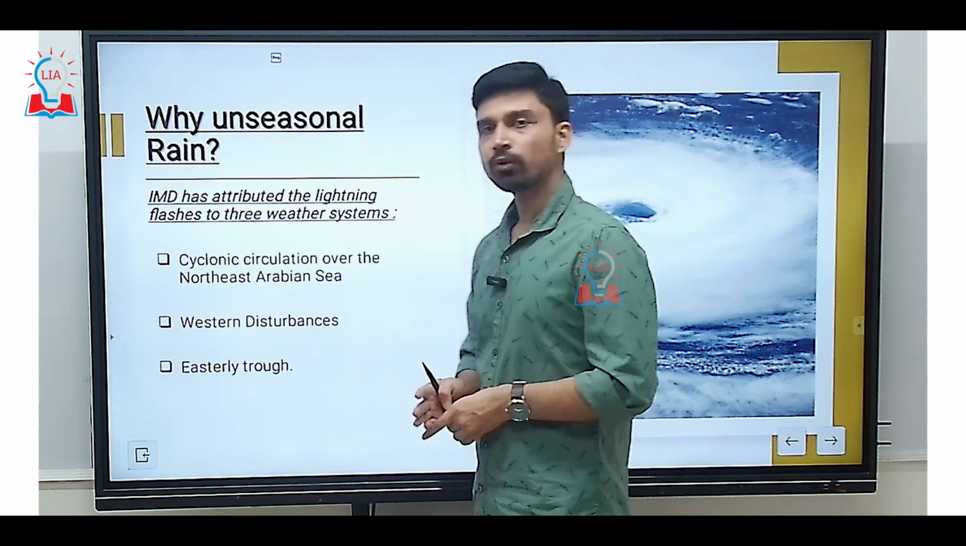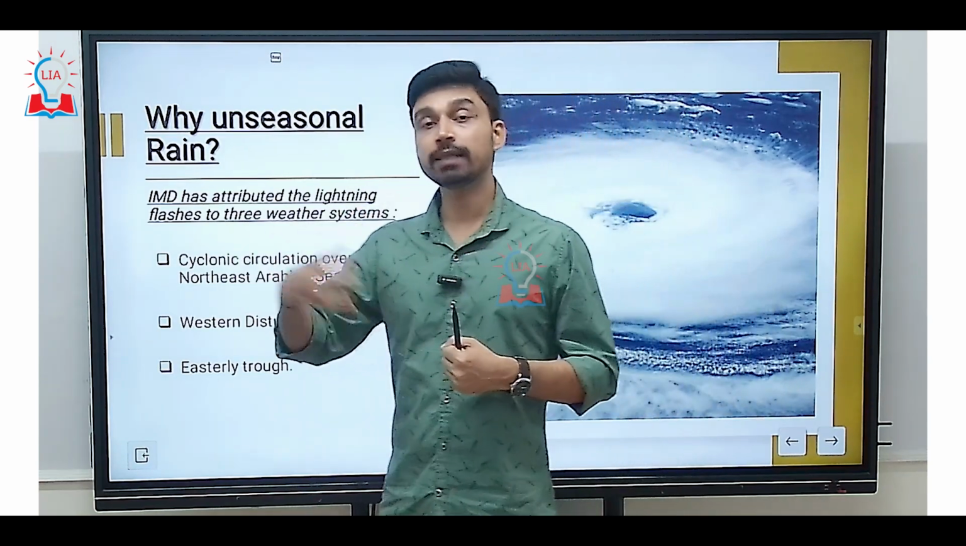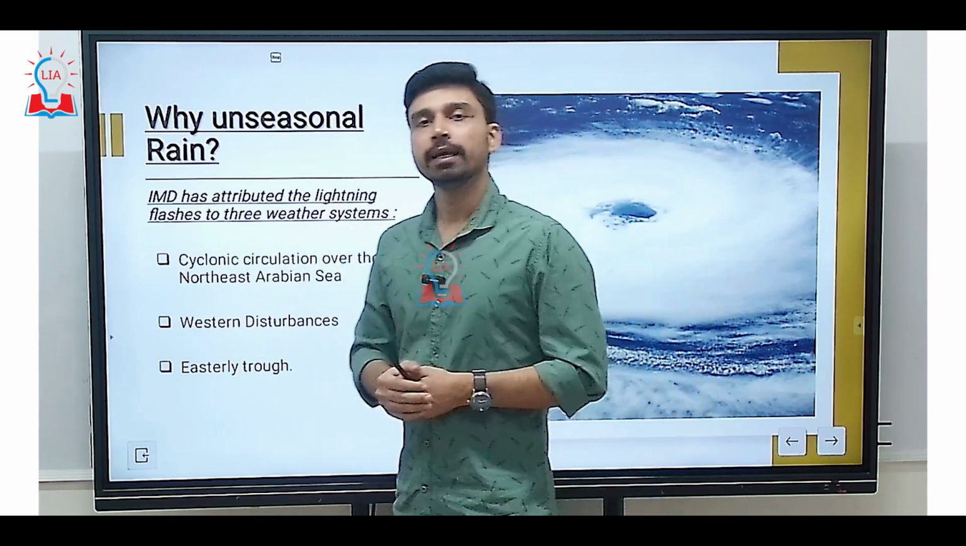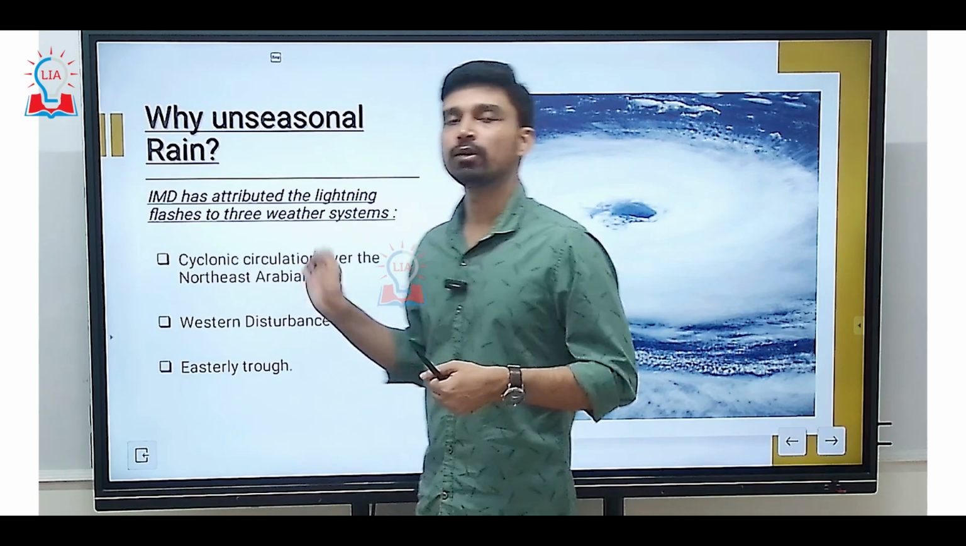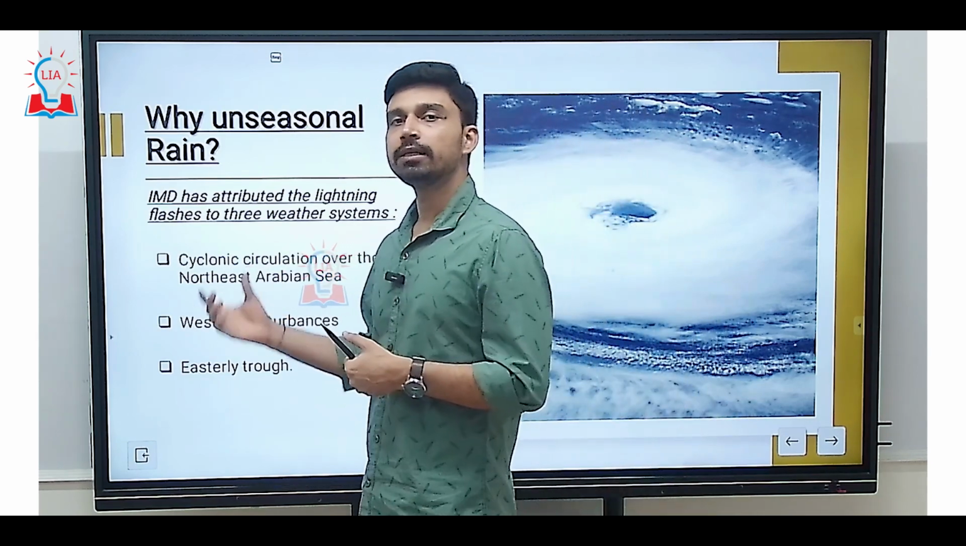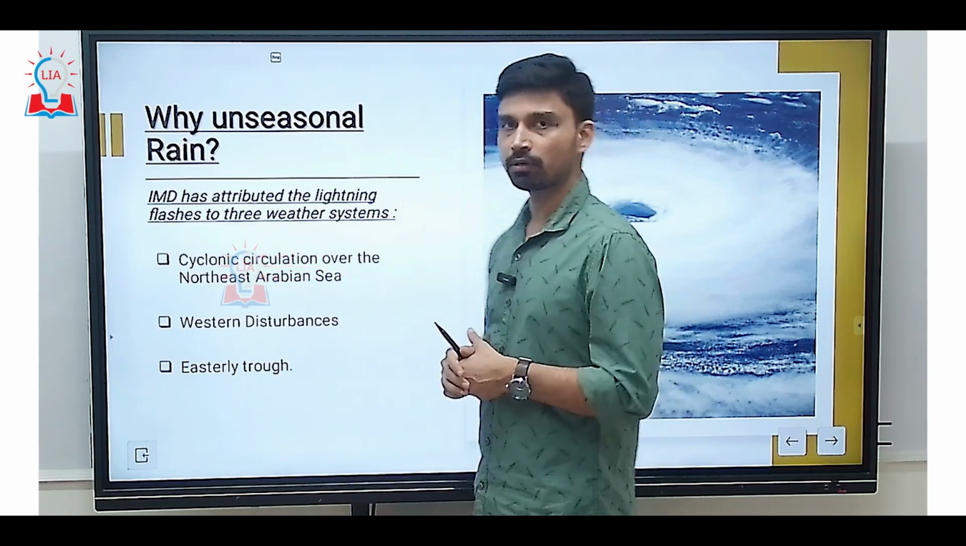Whenever these cyclonic circulations develop over the northeastern part of the Arabian Sea, as it is very close to the Gujarat coast, there is a high possibility that if the wind is blowing in the Gujarat direction, it can carry the cyclonic storm toward Gujarat. Second, the reason behind such unseasonal rainfall is also western disturbances.